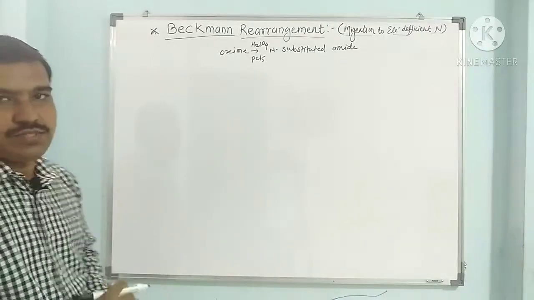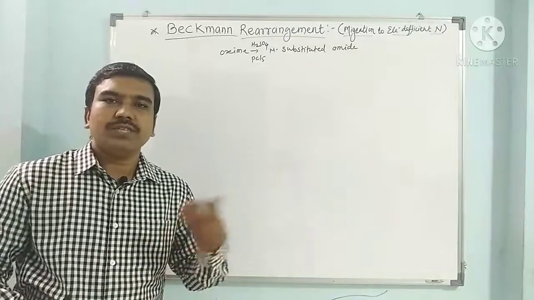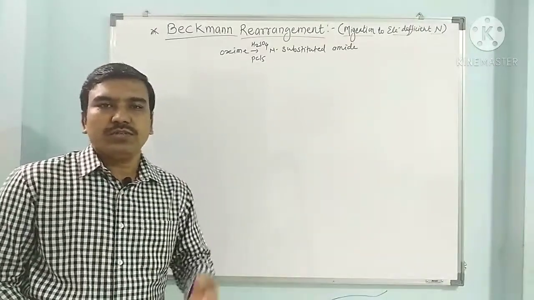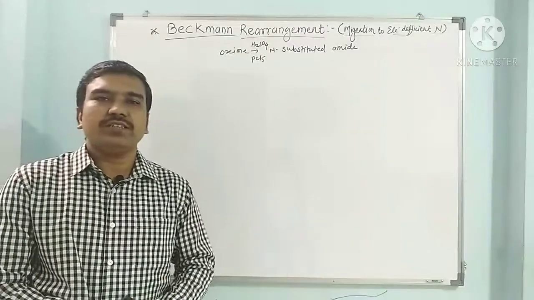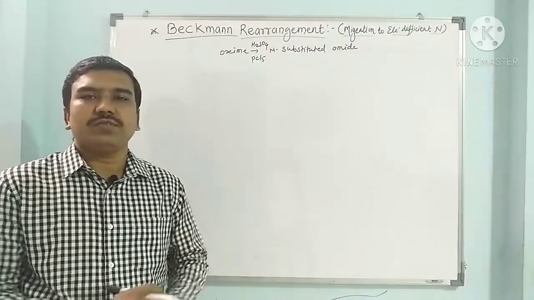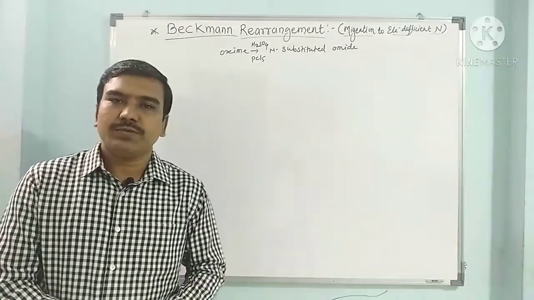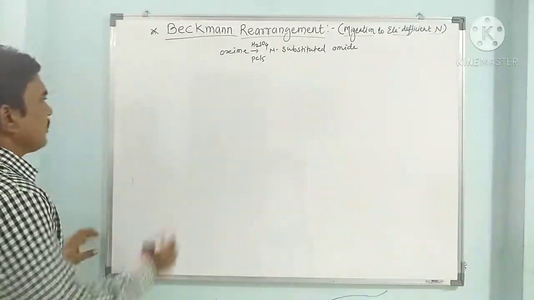So how are the oximes prepared? Oximes are prepared from carbonyl compounds. It may be aldehyde or ketone. Aldehyde treated with hydroxylamine gives aldoxime. Ketone treated with hydroxylamine gives ketoxime. So oximes can be prepared from carbonyl compounds.